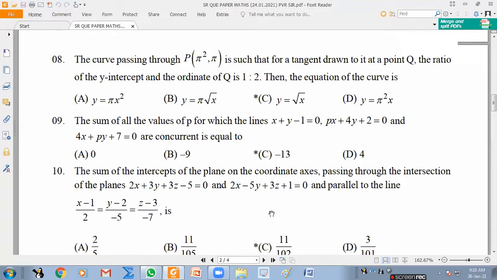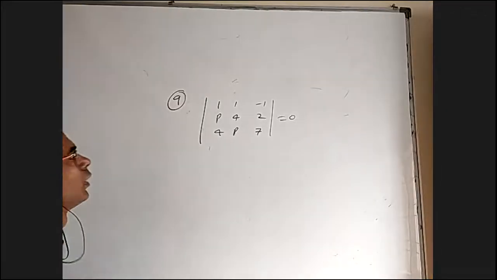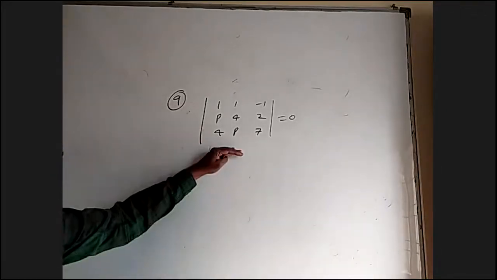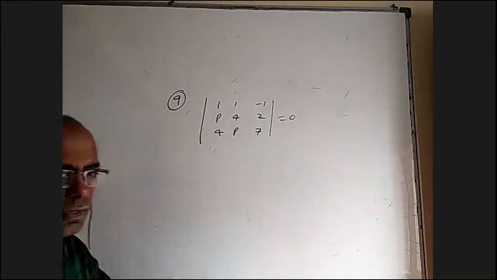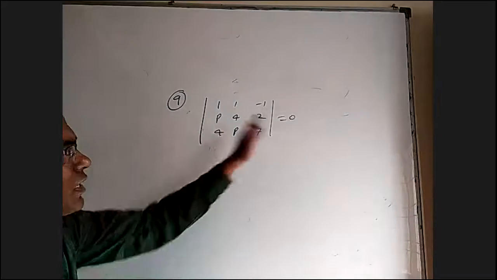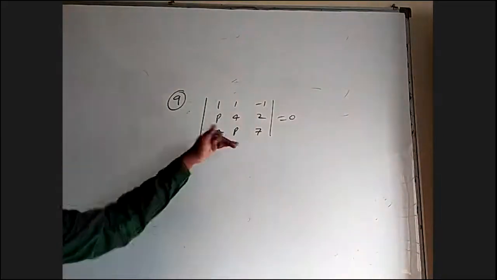So coming to the ninth one, if I take the determinant 1, 1, minus 1, P, 4, 2, and 4, P, 7 equal to 0. Of course, basically how this method came is you find the point of intersection of two lines and substitute in the third line, you will get an expression, that is this, and if that is 0, the point of intersection is satisfying. That's how it is derived.